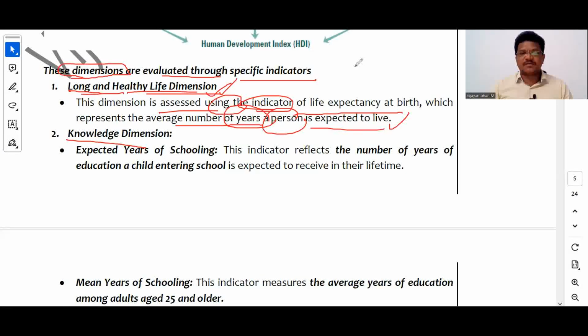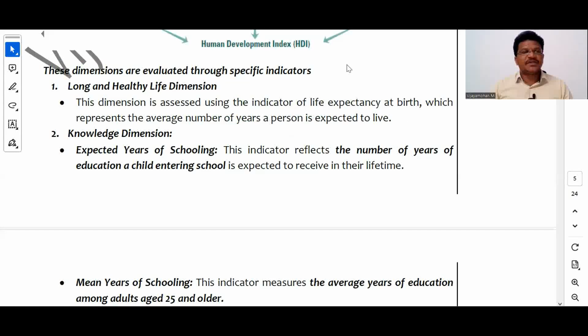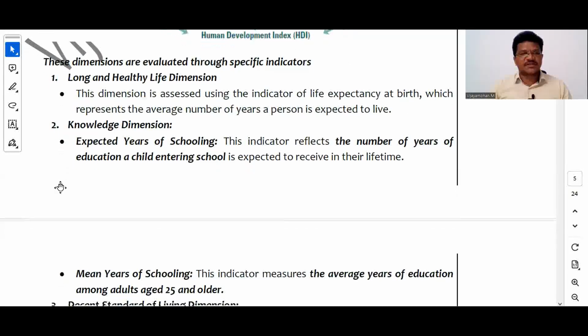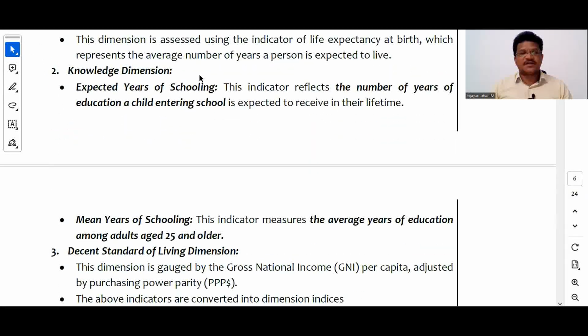Next, in the knowledge dimension, as we said, there were two indicators, right? One is expected years of schooling and another one is mean years of schooling. Expected years of schooling: this indicator reflects the number of years of education a child entering school is expected to receive in their lifetime.